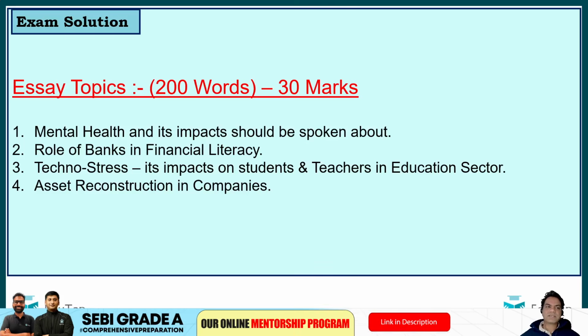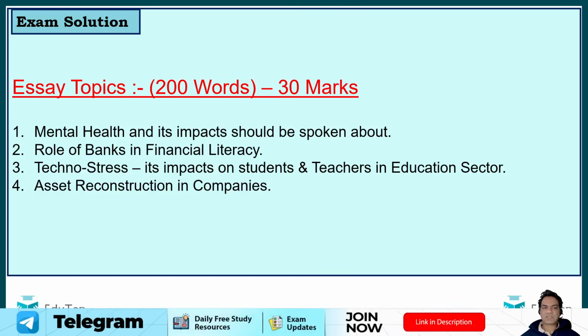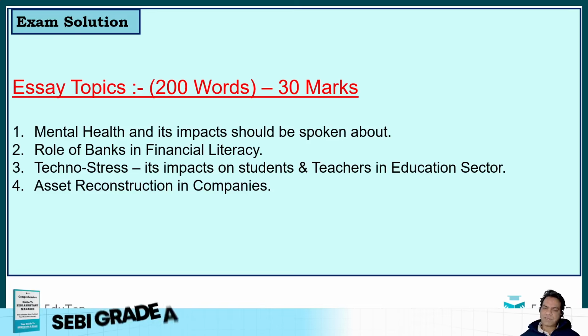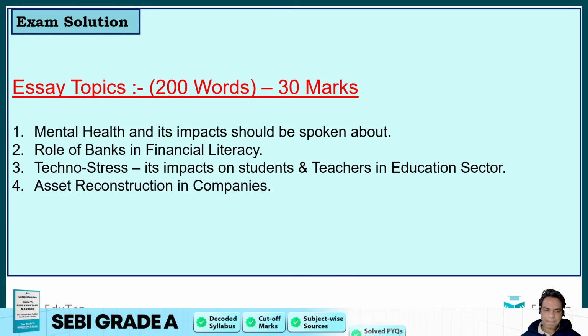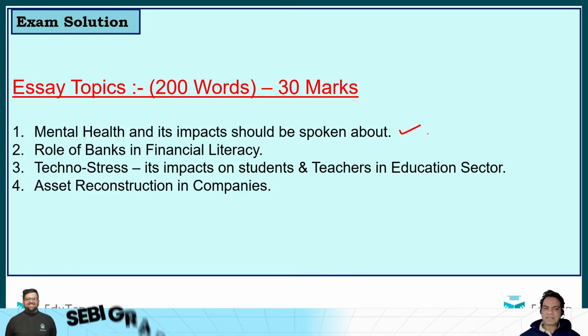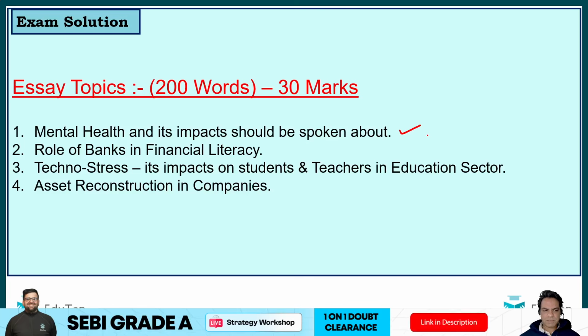Now let's look at the exam questions with their solutions. In the year 2022 the essay word limit was 200 words, but in 2024 it was 250 words. So this year we can expect 250 to 270 words as the word limit. Whenever you are writing your essay, make sure that you write 250 words or more. Now what were the topics that were asked? First topic was mental health and its impact. Second was the role of banks in financial literacy.